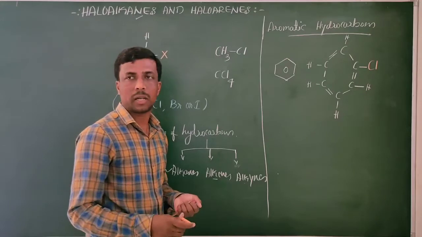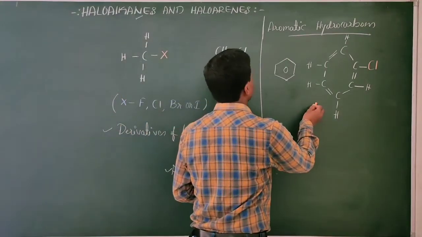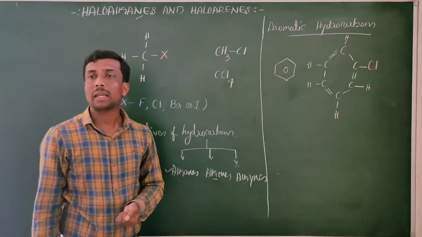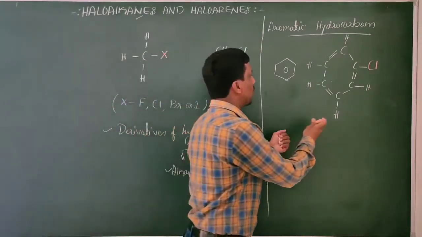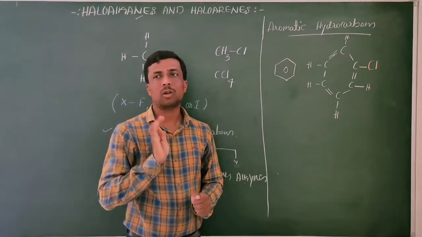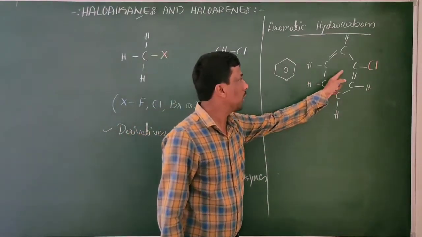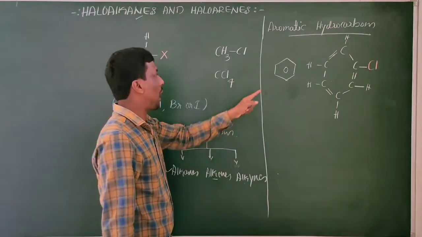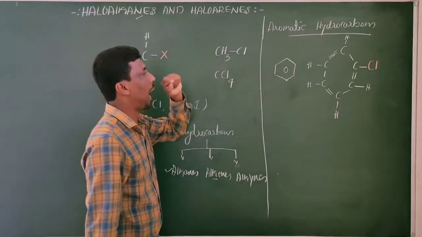Chlorine is the replacement. Now it is called a haloarene. Haloarene means I have replaced the hydrogen of the aromatic compound by the halogen.